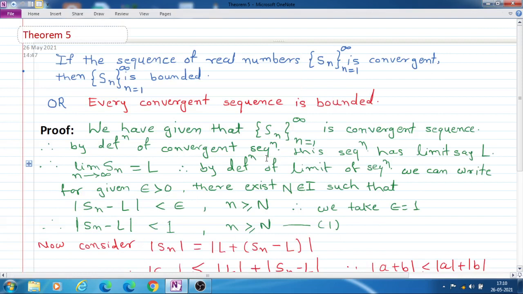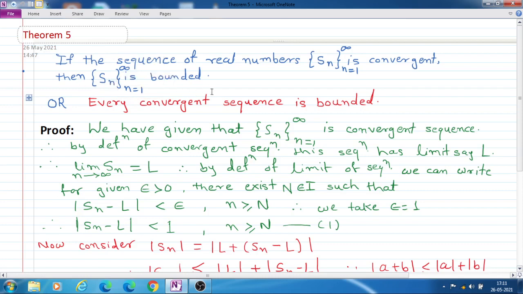In the last lecture we have seen theorem 4. Now in this lecture we see theorem 5 and its proof. So the statement of theorem 5 is,